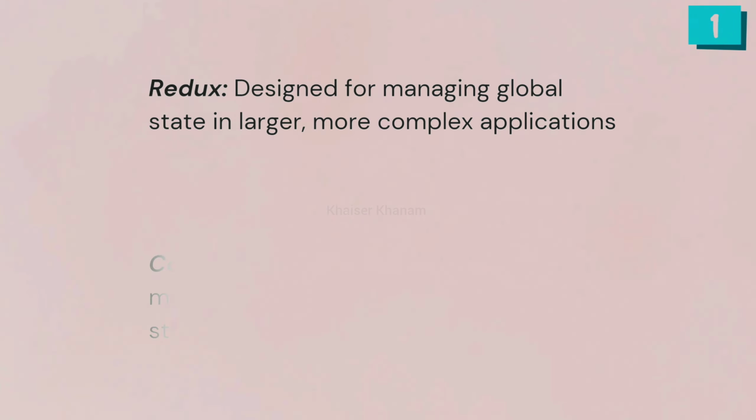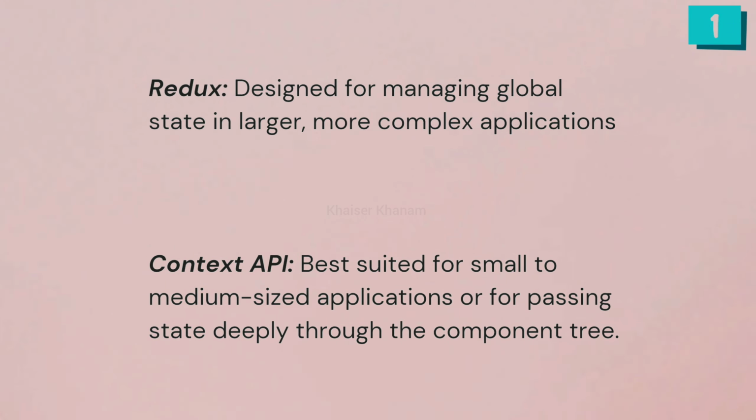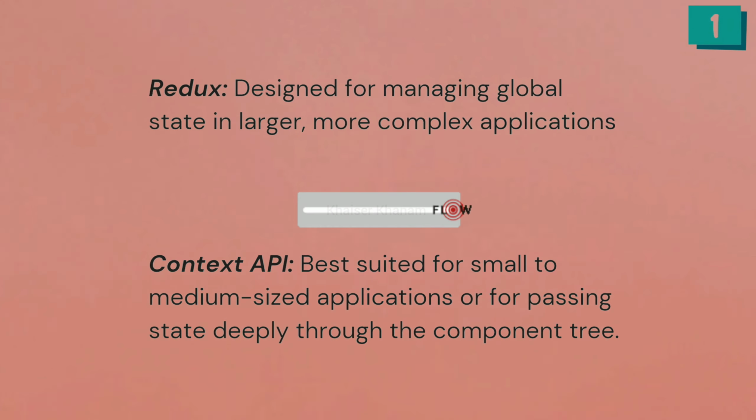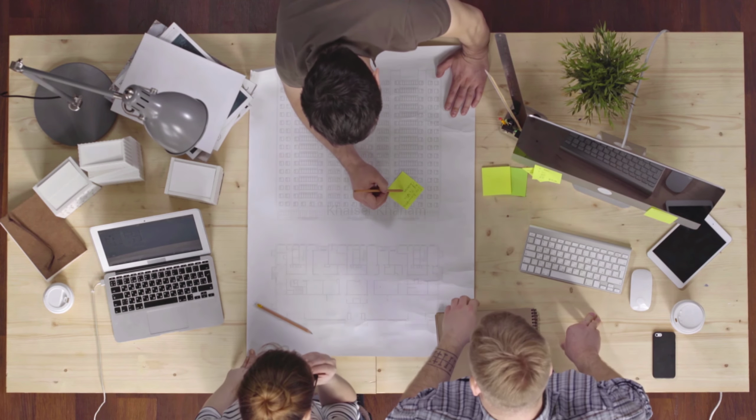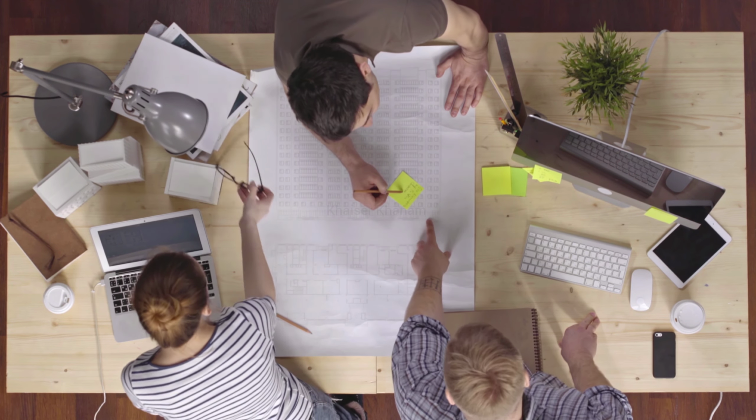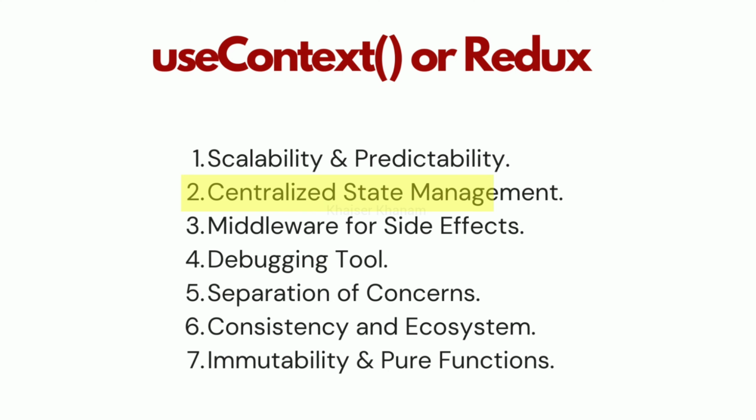And the Context API is best suited for small to medium sized applications or for passing the state deeply through the component tree. It can become difficult to manage when the app scales or when there are multiple contexts to handle.